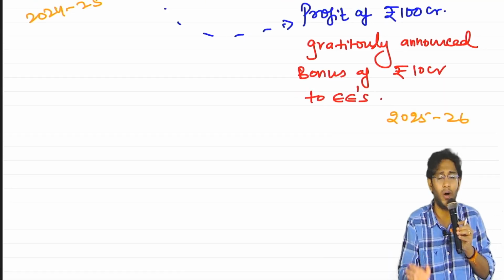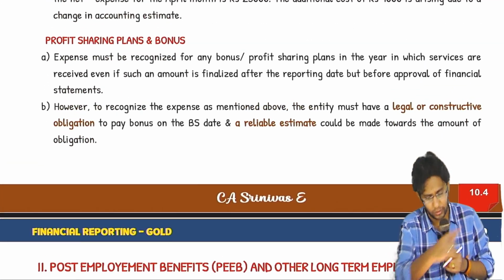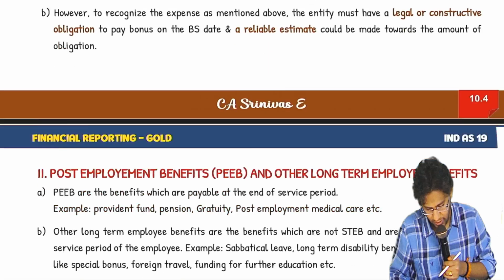Clear till here? On this also the questions are easy only. This is about the profit sharing plan and bonus which is after the balance sheet.